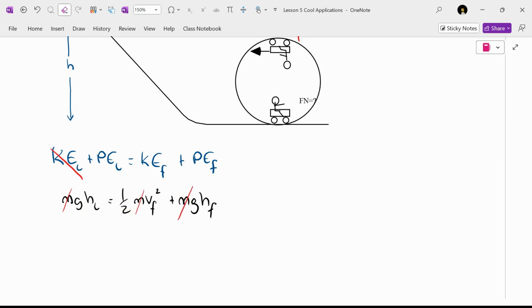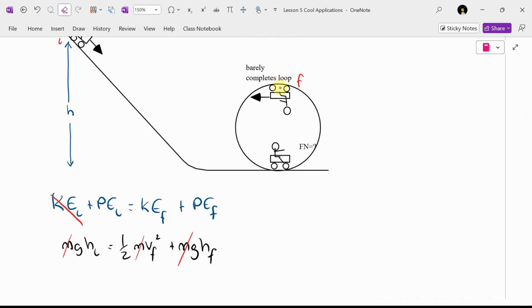The m's cancel. All right. Let's see if we can substitute some other stuff in. I now want to target this v squared. Now that's the v right at the top right here. Well, at the top of the loop, what path am I tracing out? Oh, you know what this might be a good job for here? Let's try a free body diagram. What are the forces acting at the top of the loop? Get the obvious one. We have gravity down.